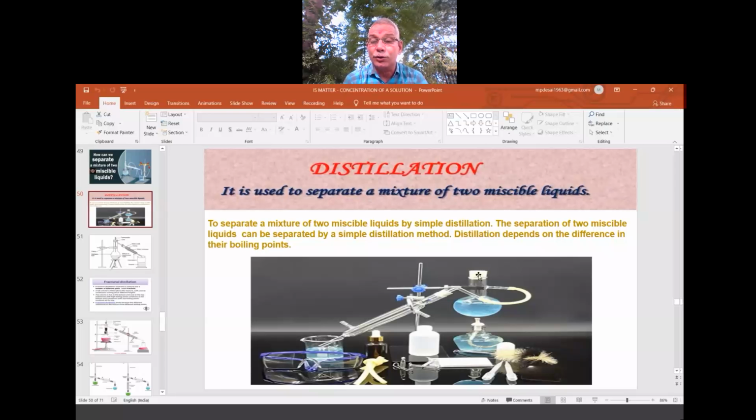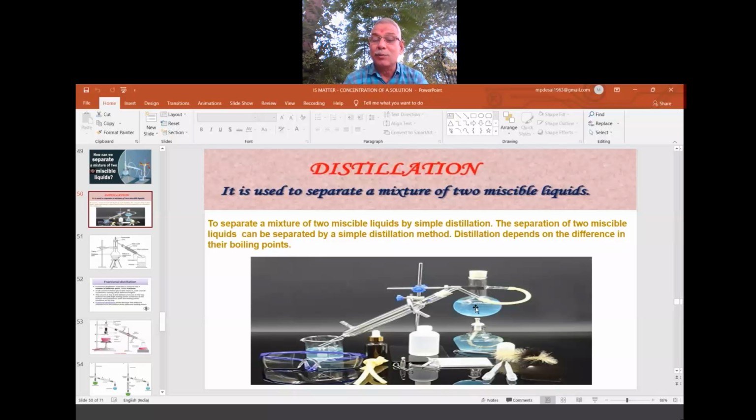The cork is to close it. This cork will have two holes: one hole for the funnel and the other hole for the thermometer to note down the temperature inside. Now this is the outlet for the vapors.